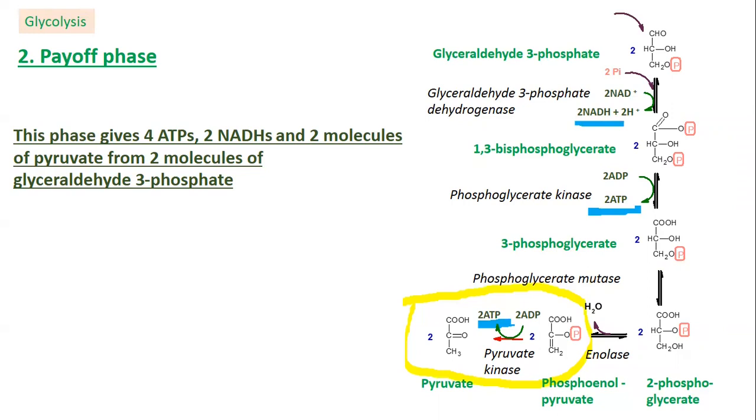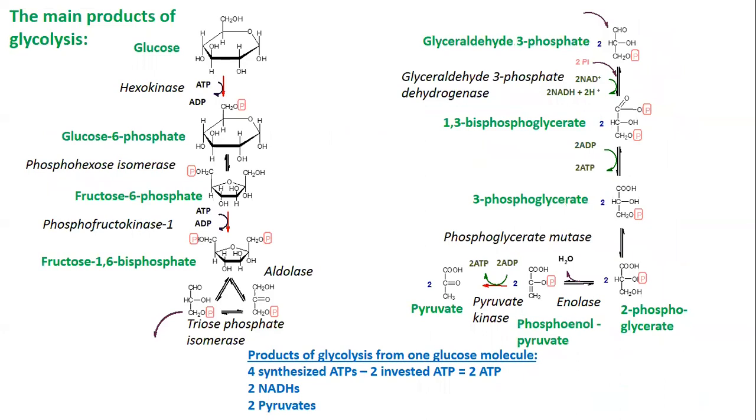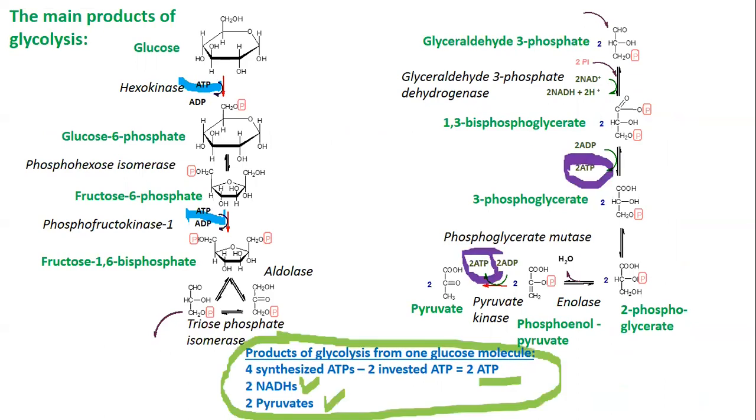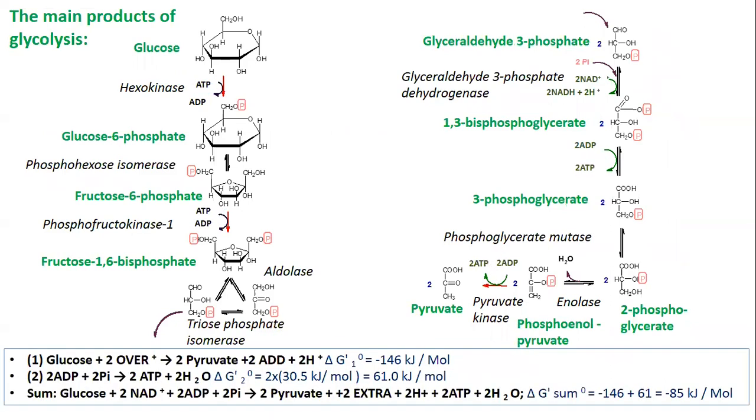During this phase, we obtained 4 ATPs, 2 NADH, and 2 pyruvates. In total, however, taking into account those 2 ATPs that were spent during the preparatory phase, glycolysis gives 2 ATPs, 2 NADH, and 2 pyruvates for each glucose molecule. During glycolysis, we have oxidation and glucose breakdown.